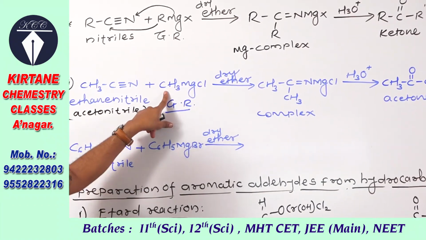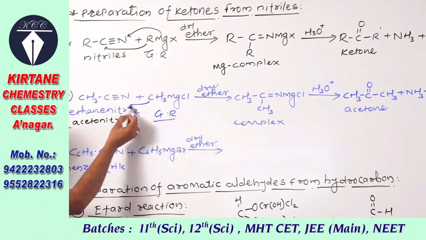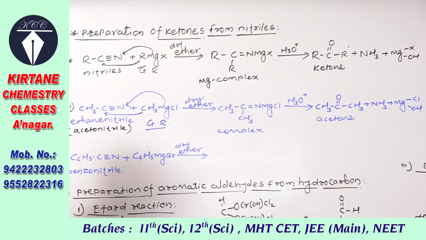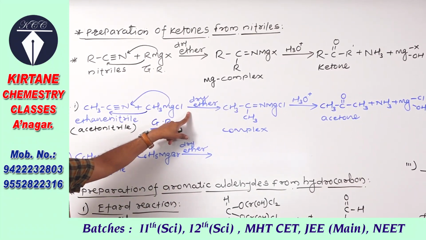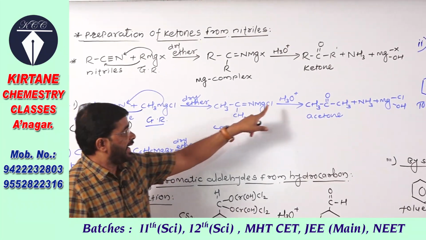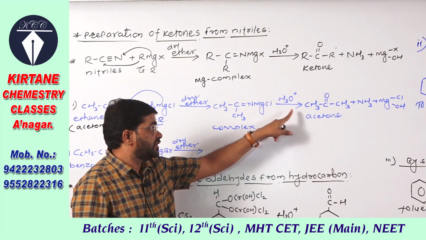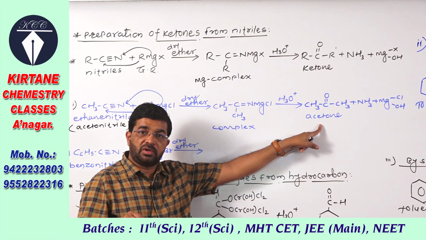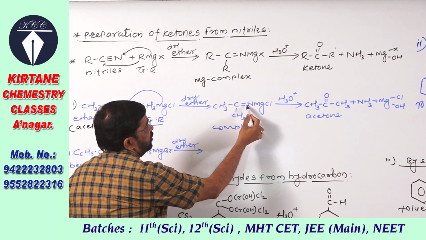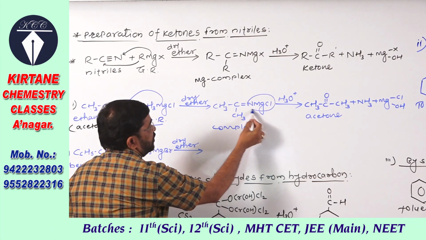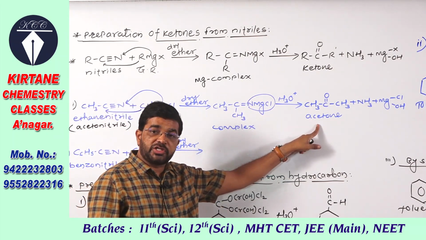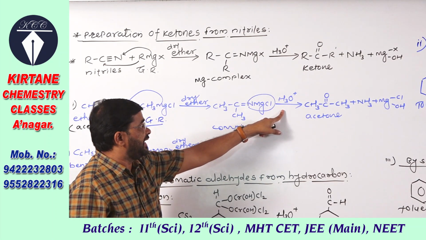Similarly, methyl group is added on this carbon, magnesium chloride added on nitrogen, in the presence of dry ether, it first gives magnesium complex, and this on acid hydrolysis gives acetone or dimethyl ketone. So here point to remember, this is removed and double bond is added on oxygen, acetone is formed, 2 water molecules added in it.